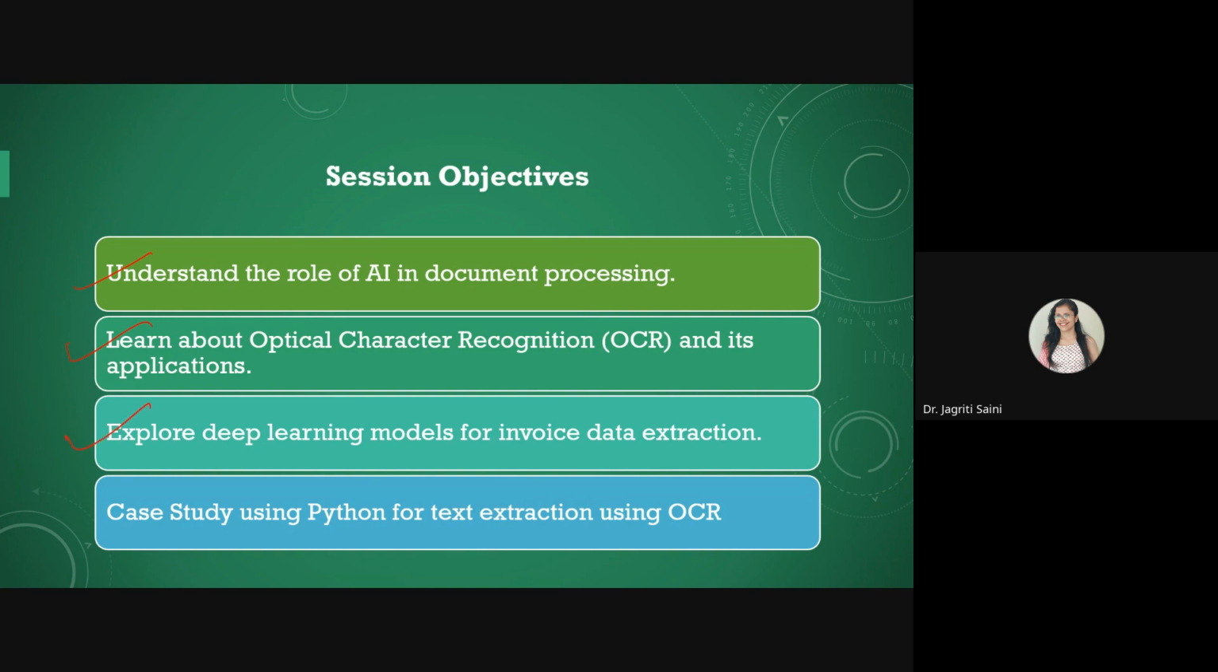Then we'll explore some deep learning models that we can utilize for invoice data extraction, and ultimately we will deploy a Python based case study for text extraction using OCR. So I'll use some models that are already available in Python repositories, and with the help of them we will try to deploy one case study as well.